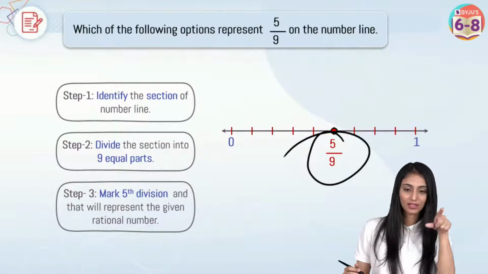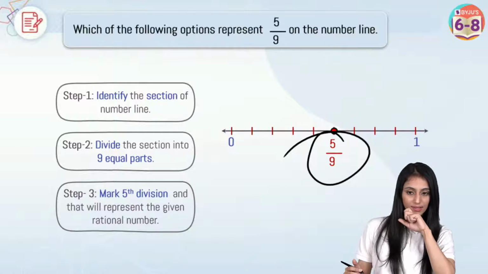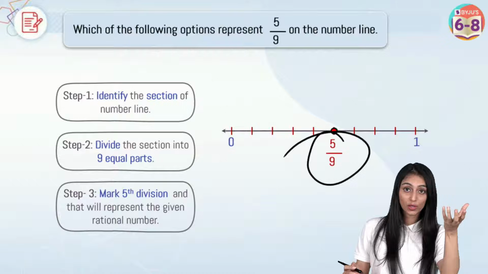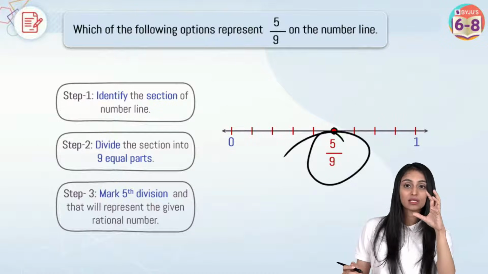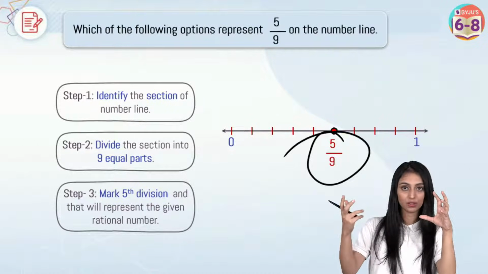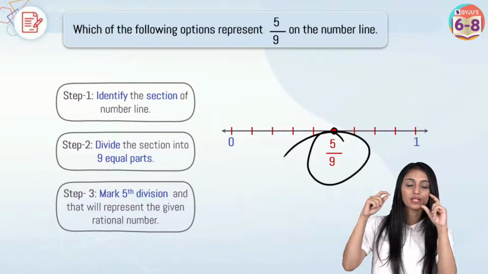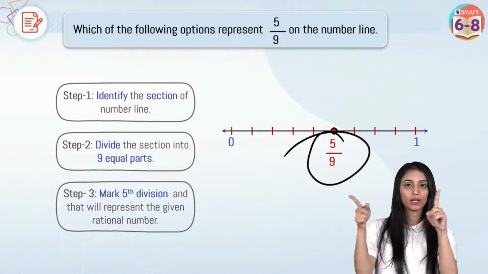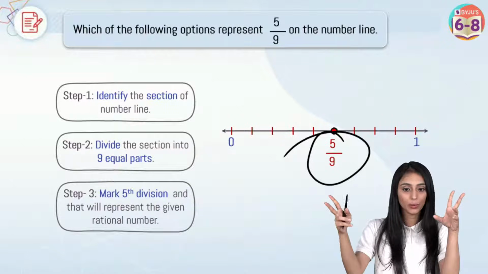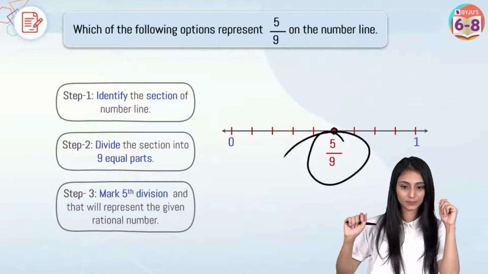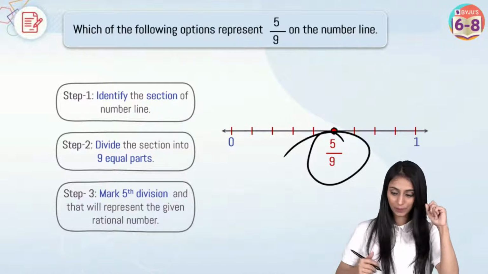Yes, 9 divisions and it will lie in the fifth. In the case when your numerator is bigger, the number would obviously change. Mentally you can do it, let's say it is 1 point something or 2 point something. If it is 1 point something, it will lie between 1 and 2. If it is 2 point something, it will lie between 2 and 3. The first number you would know, the next number would be the other one. That's how you have to do it.